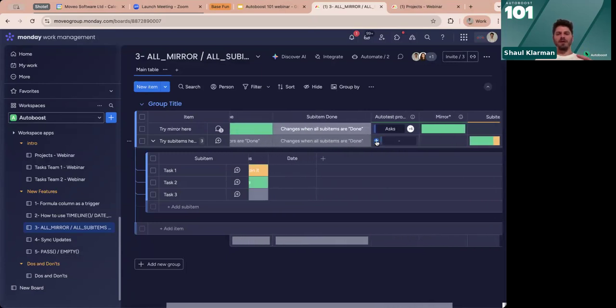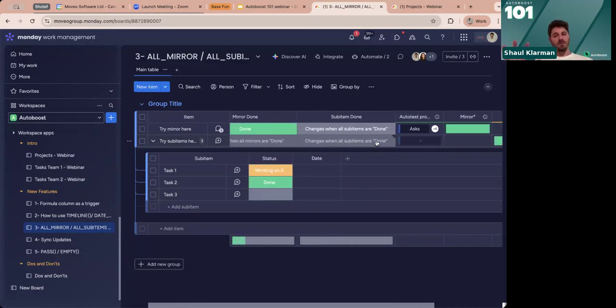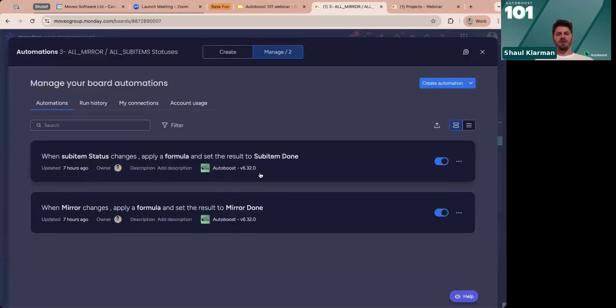Okay? Now, I know that in some of those cases, Monday can already cover, but I think that what we have is much, much more powerful, and I'll try to understand why and I'll try to explain why. Because first of all, let me show you the syntax.